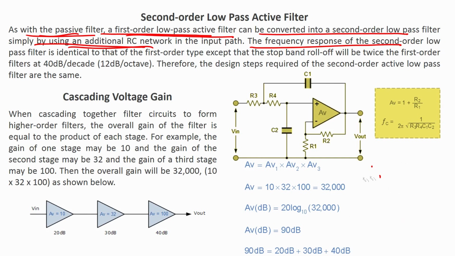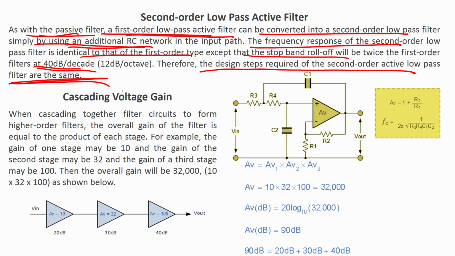Okay. Anyway, let us go to the next line: the frequency response of the second order low pass filter is identical to that of first order, except that the stop band roll off rate will be twice that of the first order low pass filter, which is 40 dB per decade. Therefore, the design steps required for second order low pass filters are the same. Okay. So, this is the circuit and this is the formula.